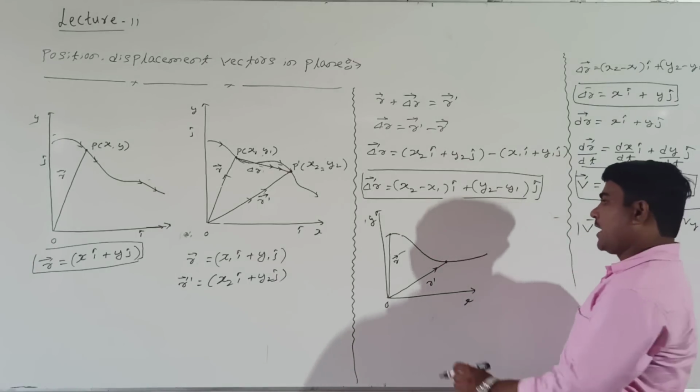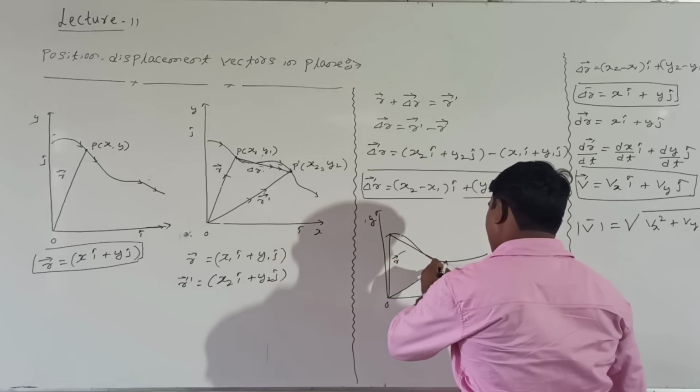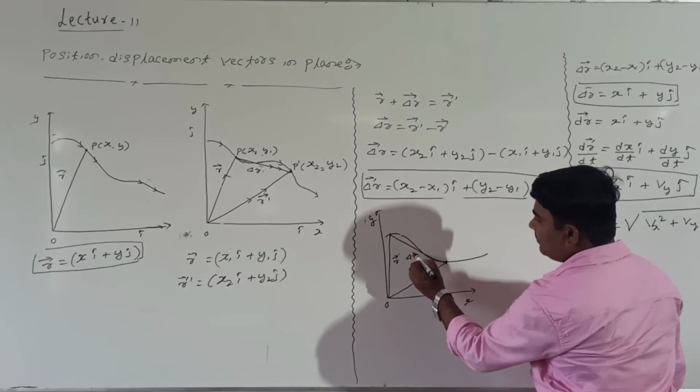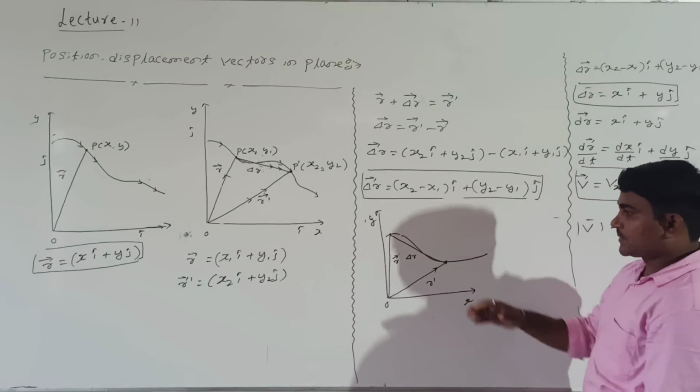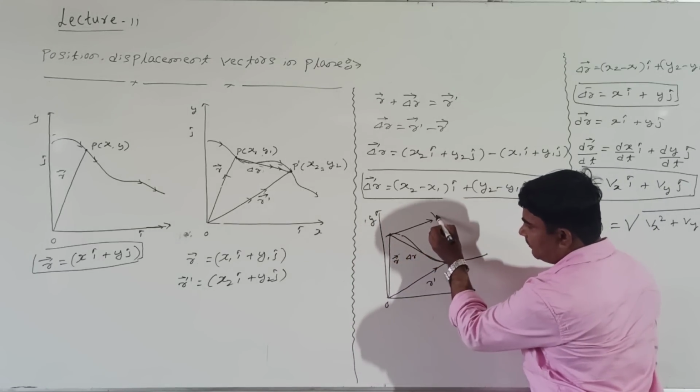The line joining this initial to final represents displacement. I will represent this displacement as del R. At this point, how to draw? If you take the tangent line, this represents the velocity v.